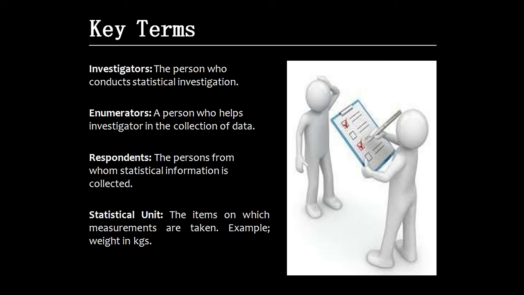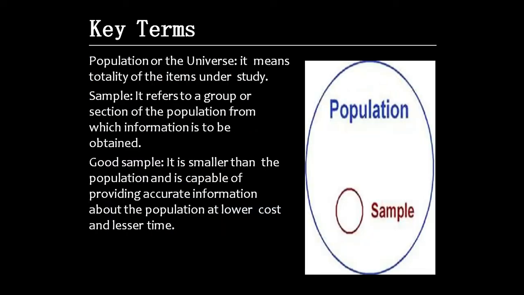Statistical unit, the items on which measurement are taken are statistical units. For example, weight is measured in kg, distance is measured in kilometers or meters. Now, population or the universe.